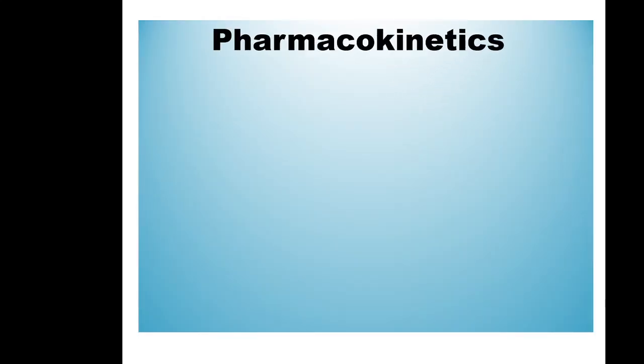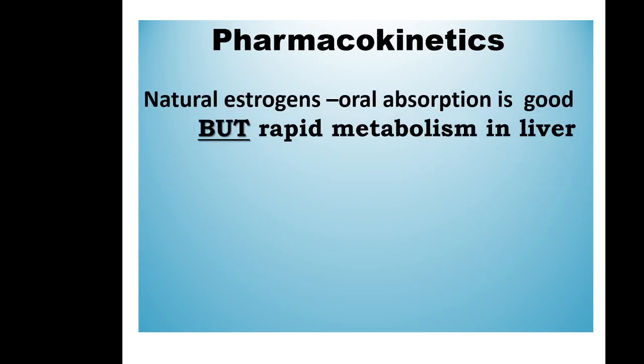Now pharmacokinetics of estrogen. All natural estrogens, when we give orally, oral absorption is good, but these natural estrogens are rapidly metabolized. Estrone, estriol, they are rapidly metabolized in liver when we give them orally from outside. So we made some synthetic estrogens, factory made.